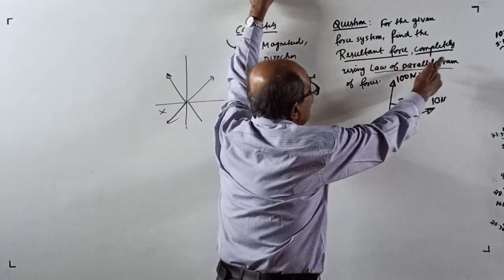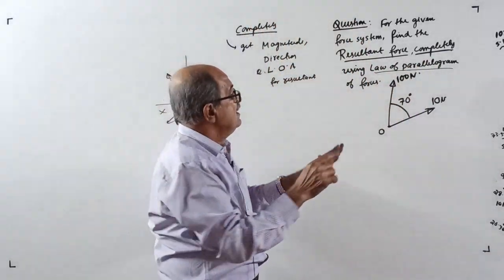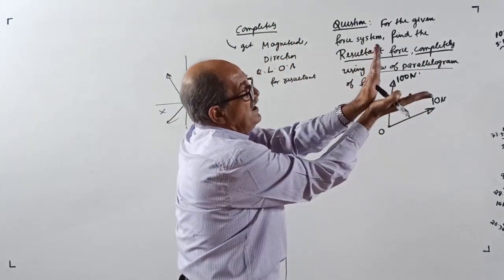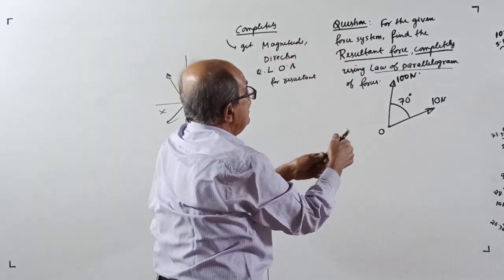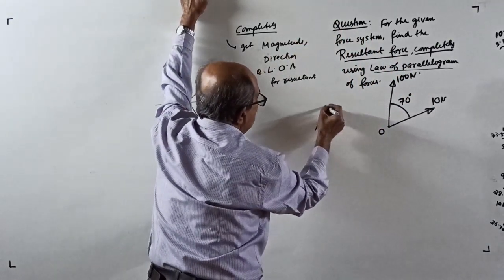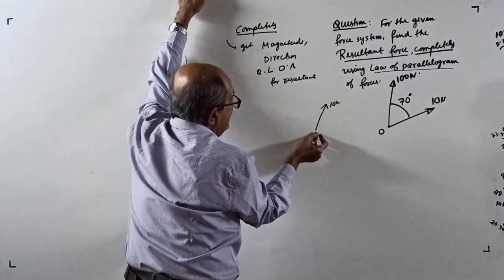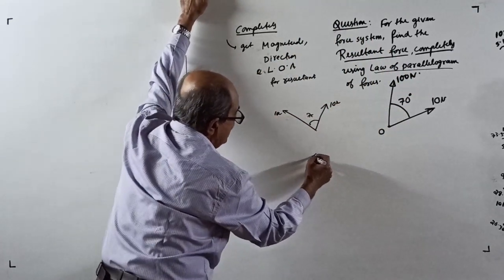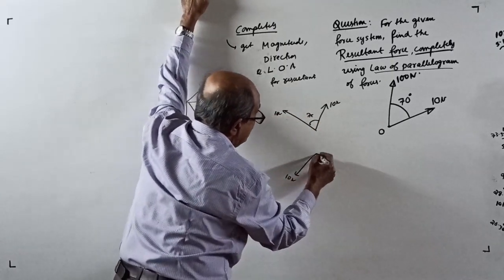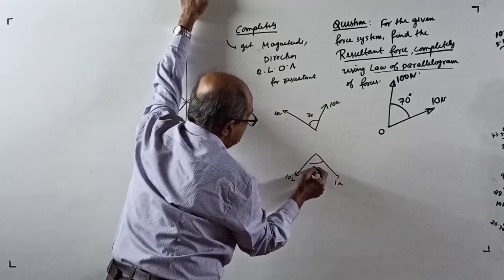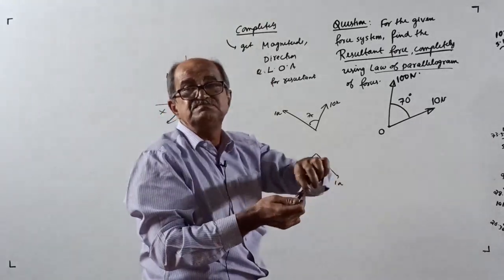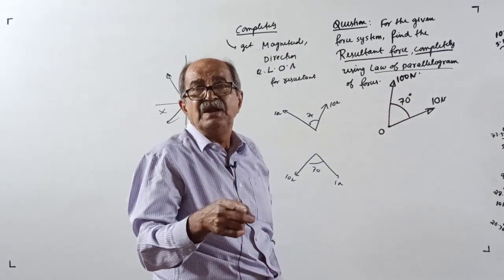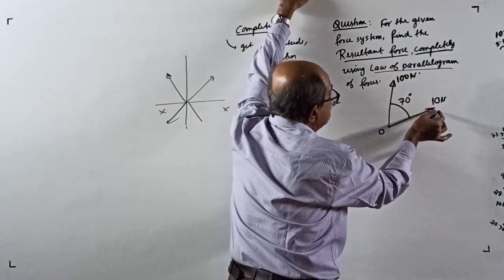In the law of parallelogram of forces, we never bother whether this 10 Newton force is here or here. It can be this way, you can rotate, no problem. Or it can be even this way, 10 Newton, and then 100 Newton here, at 70 degrees. Or you can even make 10 Newton this way, then 100 will come here, at 70 degrees. You can rotate. You will only get the magnitude. Direction we will get with respect to one of the forces.